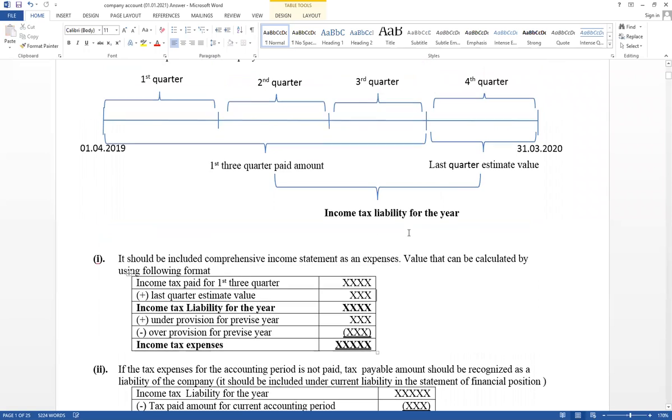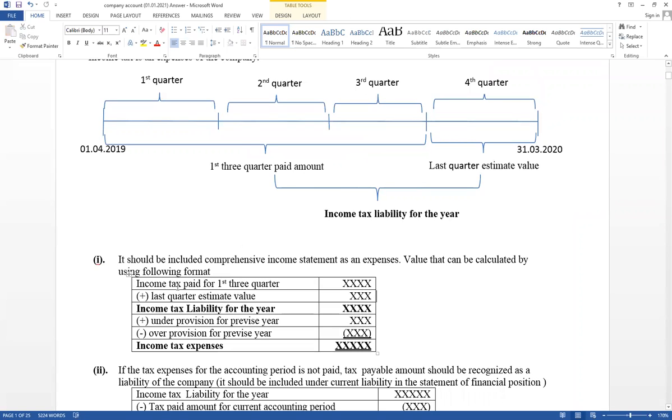This is a way you have to disclose income tax paid first 3 quarter. ඒ කියන්නේ මෙන්න මේ ටික ඇඩිෂන් එකට මේක ඇඩ් කරන්න ඕන අපි. Therefore, plus last quarter estimate value. Think about first 3 quarter paid amount plus last quarter estimate value equal income tax liability for the year. Think about these workings. After that, you have to adjust under provision or provision. This part I will discuss next example. දැනට මේ ටික තේරුම් ගන්න බලන්න.